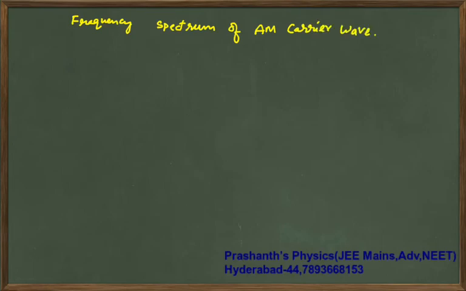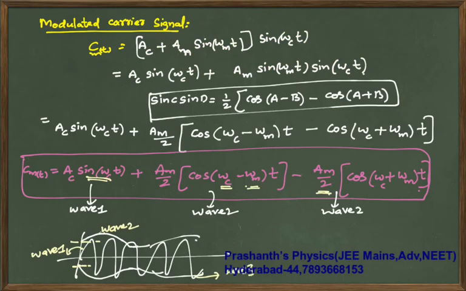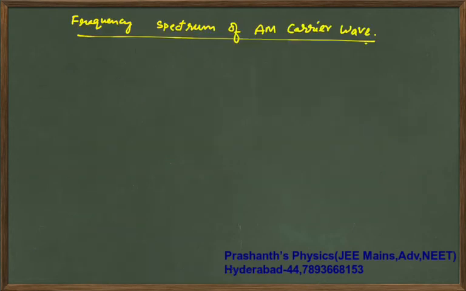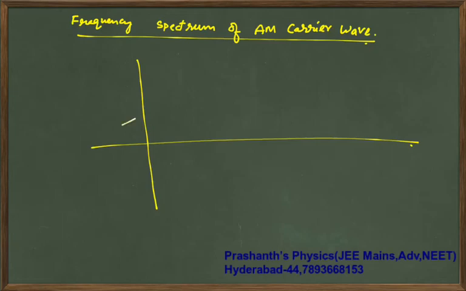Now if you look at this wave function, the frequencies are omega_c, the central frequency, omega_c minus omega_m and omega_c plus omega_m. Totally there are three frequencies. If you make this frequency characteristic diagram, with frequency and amplitude, the carrier signal will be on this side with amplitude A_carrier. The modulating signal will be somewhere here.